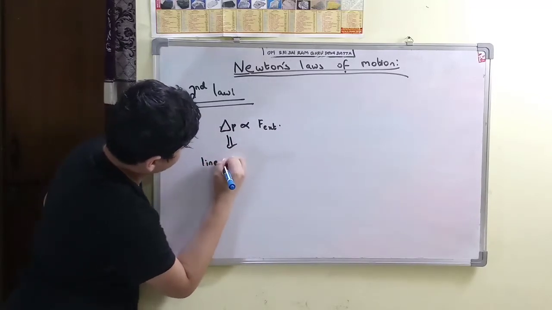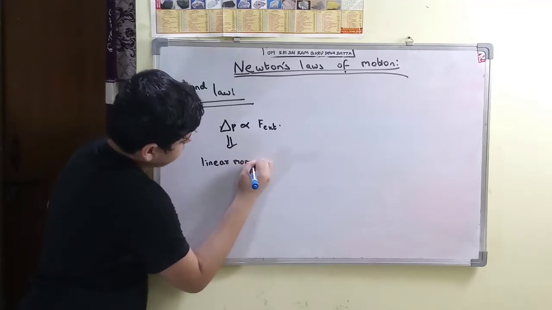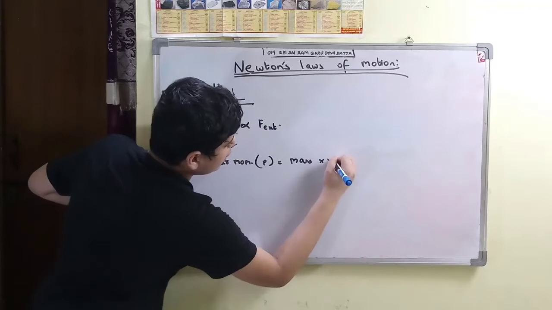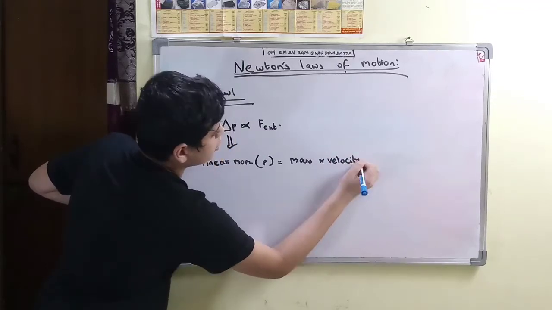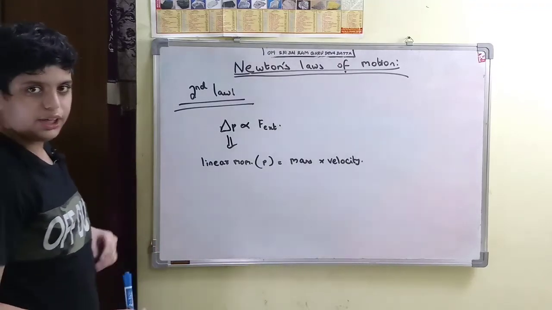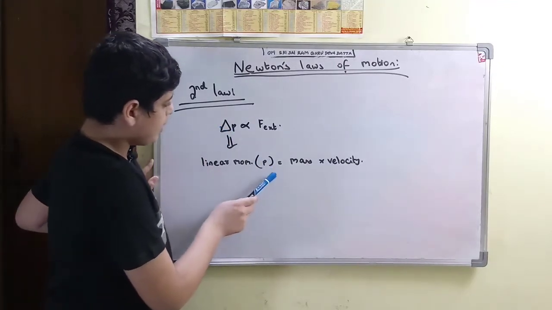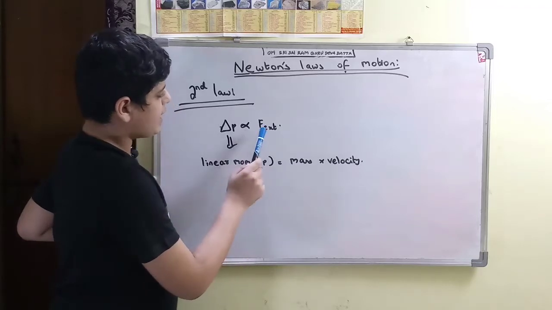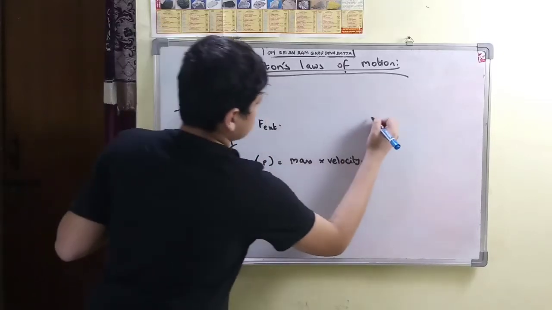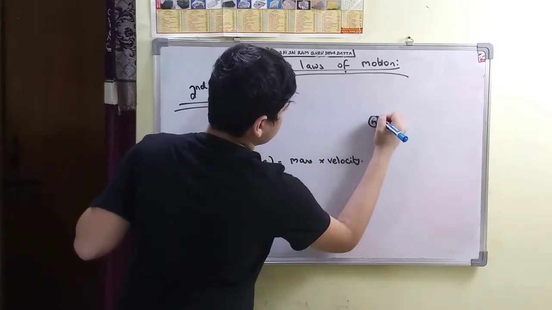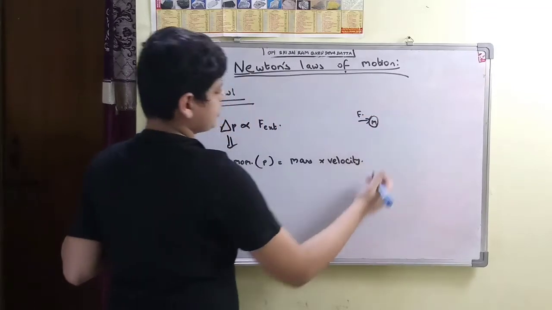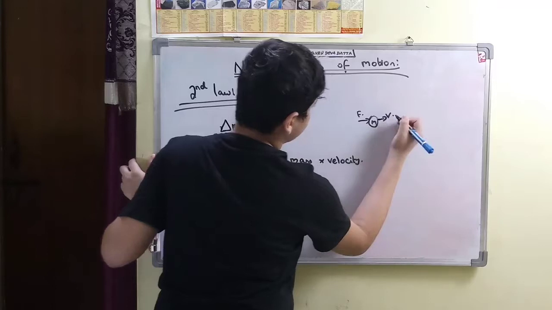Linear momentum P is equal to mass into velocity. So he is saying that for a body in motion, linear momentum, which is equal to mass into velocity, is directly proportional to the force which is applied externally. Like suppose this is a ball of mass m, and due to the force applied, suppose this is F, it starts moving with a velocity v.